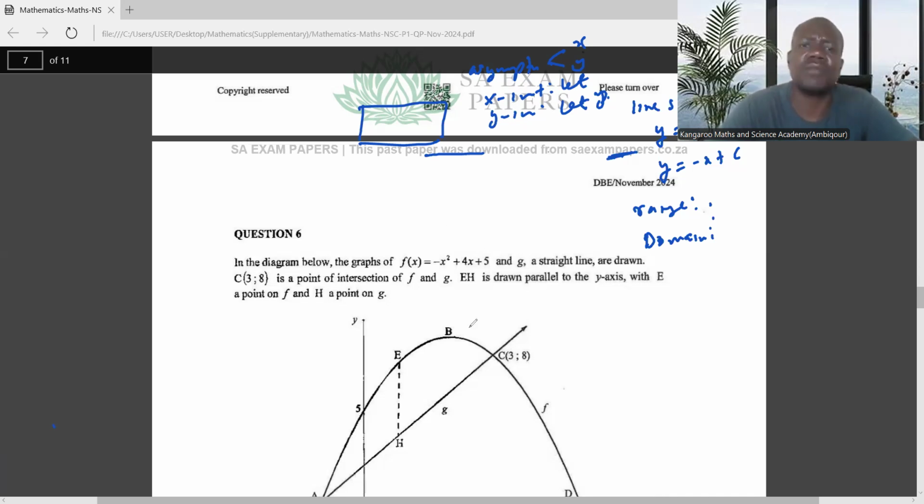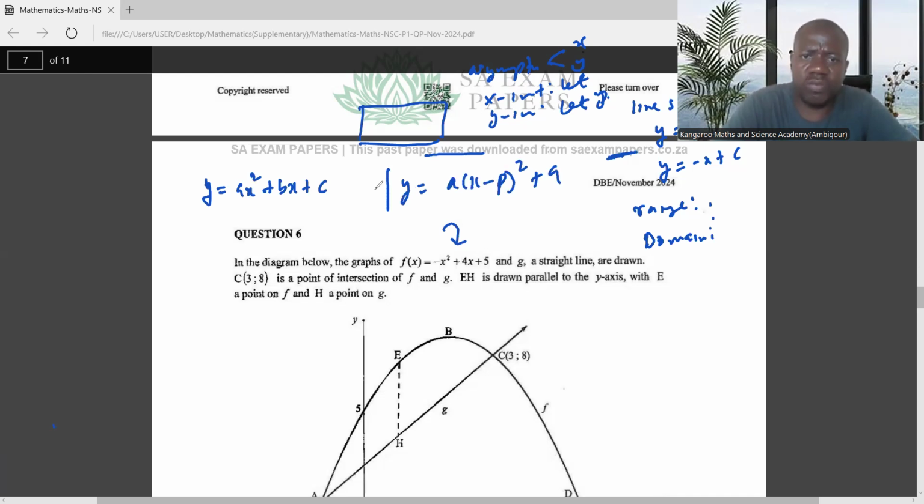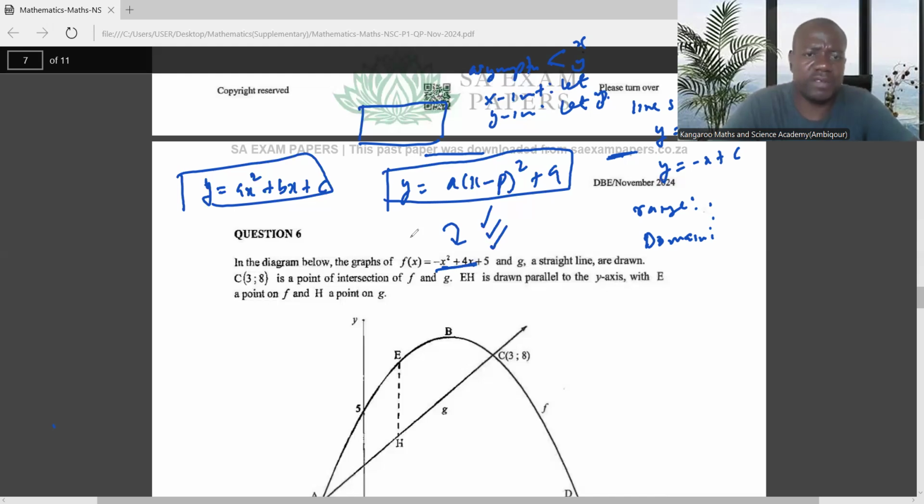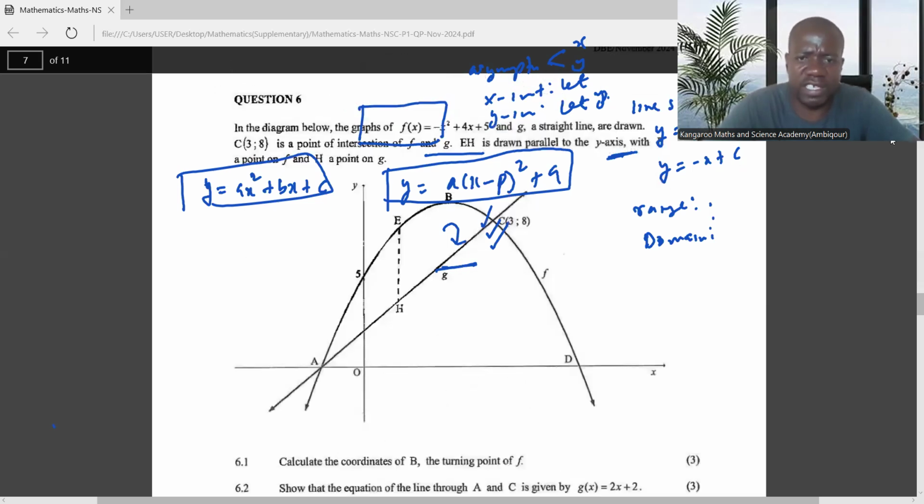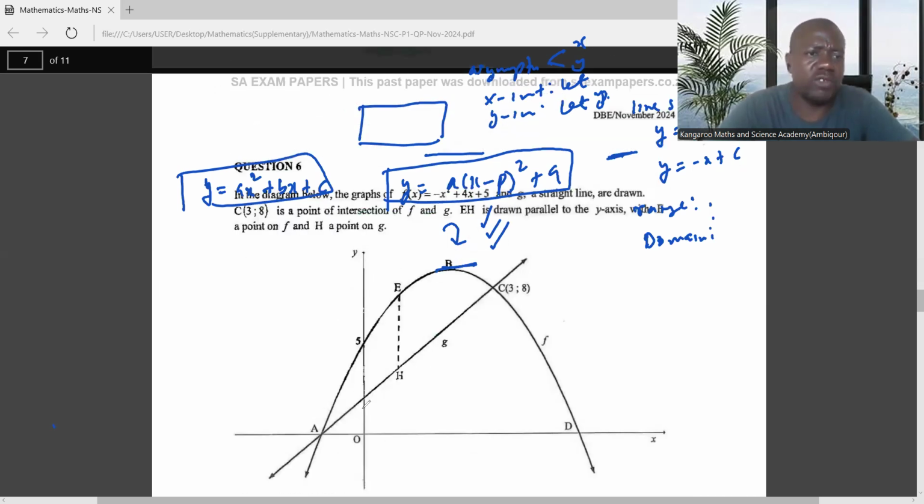You see a parabola. You just have to know that if it's a parabola, you must know the standard form of a parabola. A parabola can be in the form of ax squared plus bx plus c, or it can be in the form of a into (x minus p) squared plus q. You also have to be able to know that, okay, if it's in this form, what must I do? You see, it is in this form. So obviously, this one needs the x-intercept, the y-intercept, and the turning points. And also, with the straight line, I even forgot to talk about the straight line. So these are the things that you need to be able to understand.